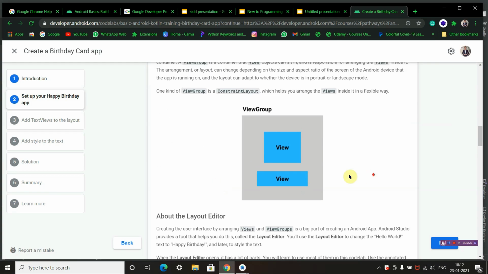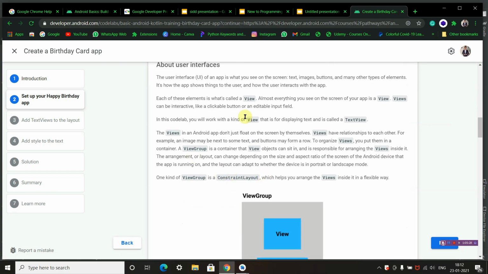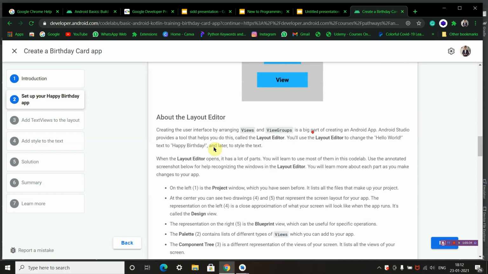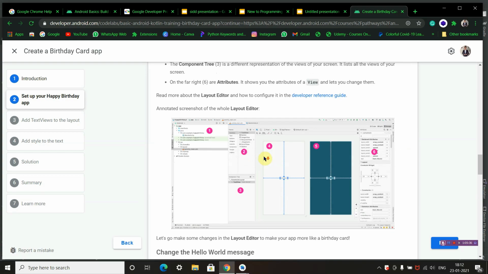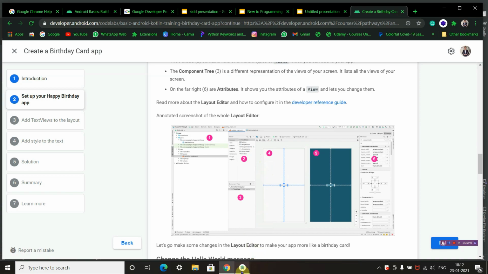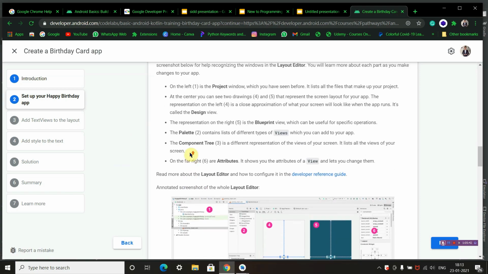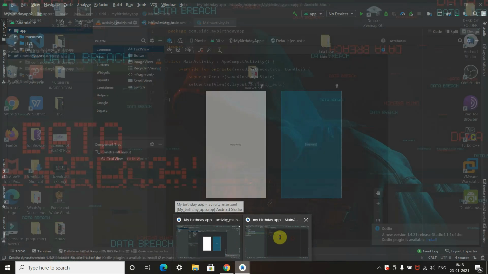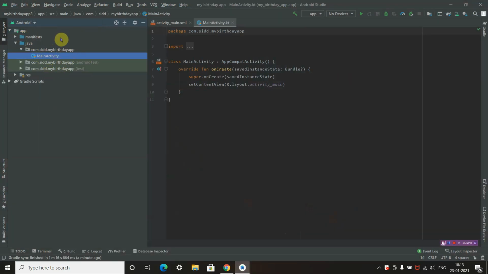And about the user interface: what are the constraints, what is the view group, what is the constraint layout, what are text views, how to add text views, how to add buttons. I request everyone to watch this. This one is the project window where I am.